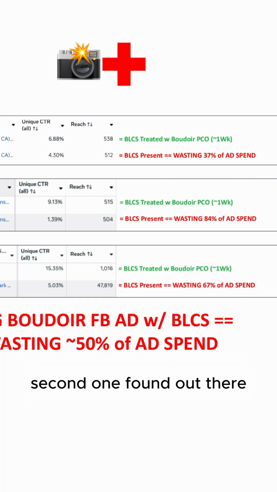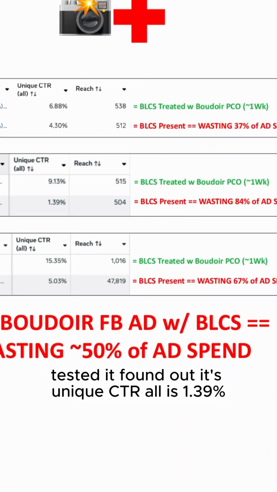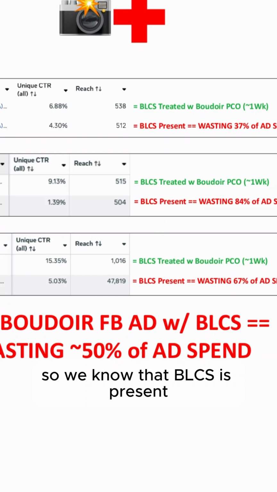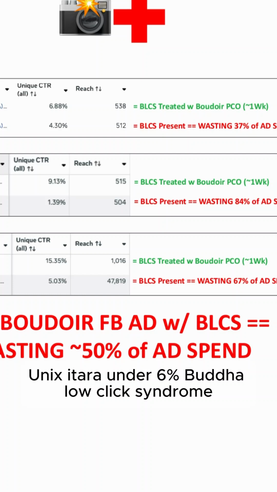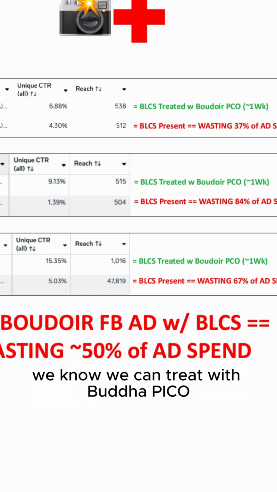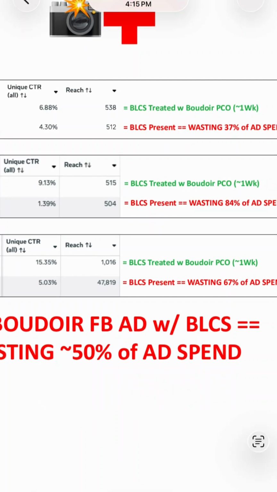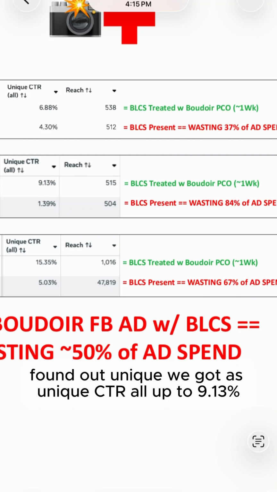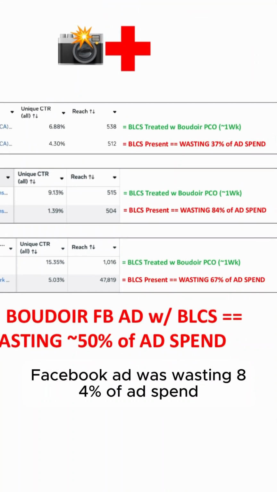Okay, second one found out there, tested it, found out its unique CTR is 1.39%. So we know that BLCS is present. Unique CTR under 6%, Boudoir low click syndrome, we know we can treat it with Boudoir Pico. So we did that, treated with Boudoir Pico, takes about a week. Found out we got its unique CTR up to 9.13%. So we found out the original Boudoir Facebook ad was wasting 84% of ad spend.